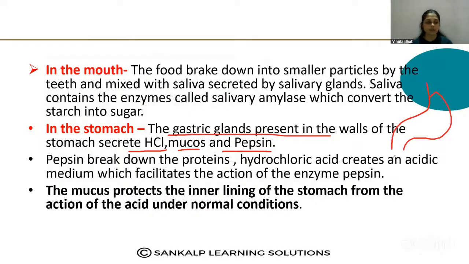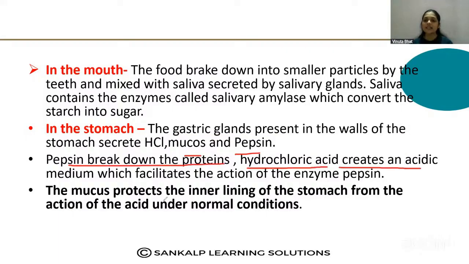The gastric glands are present in the walls of the stomach. Just imagine, these are the walls of the stomach that contain the gastric glands. So they secrete the hydrochloric acid, mucus and pepsin. What is the function of this HCl in the stomach and what is the function of mucus and pepsin? Pepsin breaks down the protein.